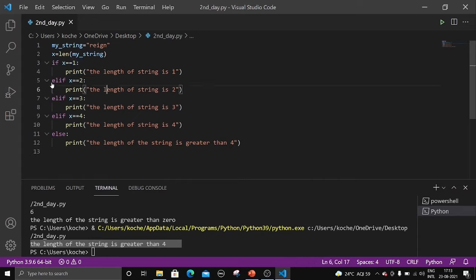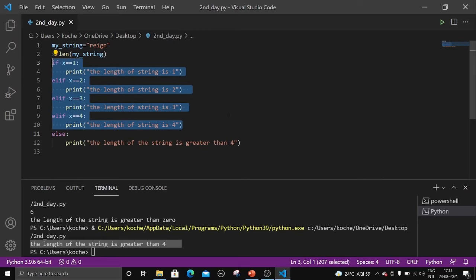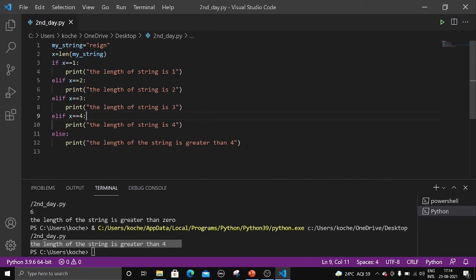Next condition, it will go to this one. If x == 2, 5 == 2, no, it's not correct, right? So this block will be terminated. Similarly, these two blocks will be terminated, right? So all these four blocks are terminated because 5 is not matching any of these conditions. So the statement under the else block will be executed. Else is nothing but if the upper conditions are not satisfied, then this will be printed, right?